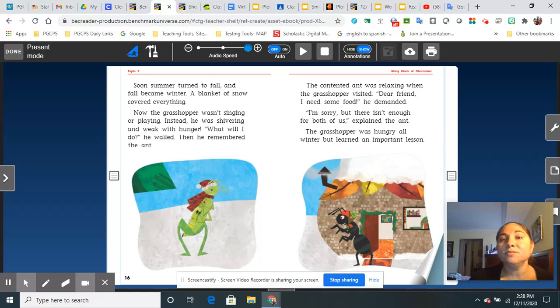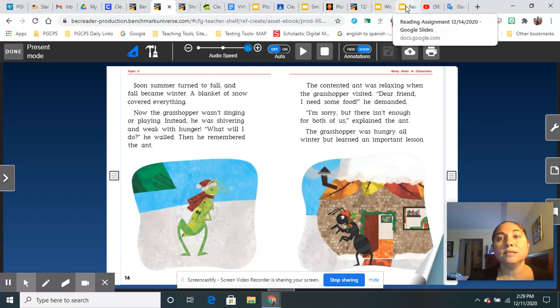The contented ant was relaxing when the grasshopper visited. "Dear friend, I need some food," he demanded. "I'm sorry, but there isn't enough for both of us," explained the ant. The grasshopper was hungry all winter, but learned an important lesson.